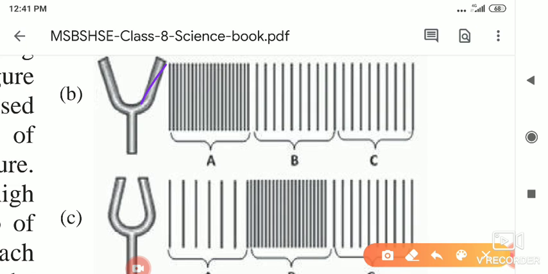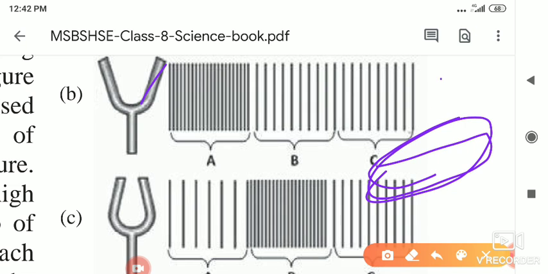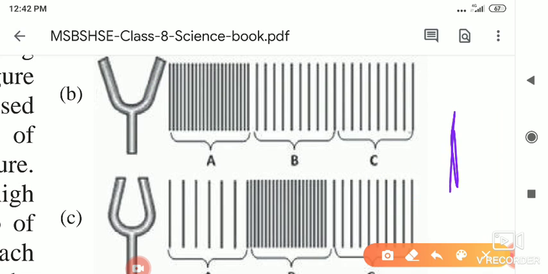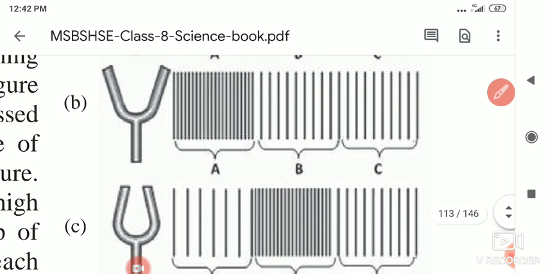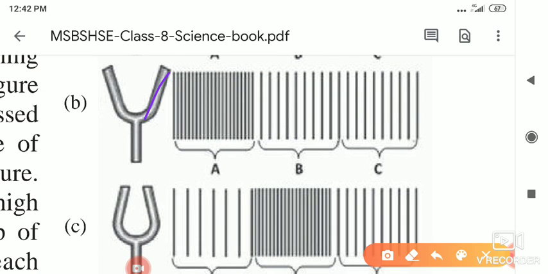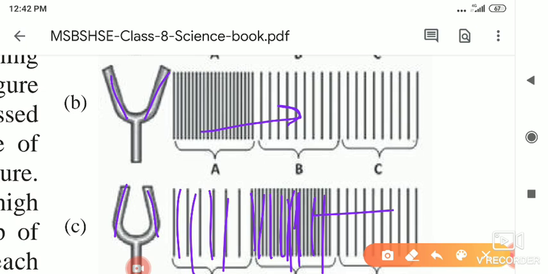It is like jumping on a round: once it goes down, it comes up, and that same condition happens here, with the prongs going outside and then coming inside. When the prongs come inside, the pressure at A is applied on B, and the lines at the place of B get compressed, while A is relaxed. Then it moves forward again, and in this way the sound produced reaches our ear.